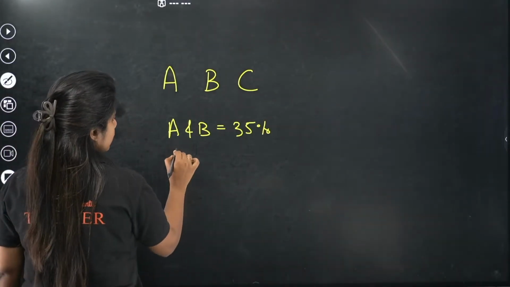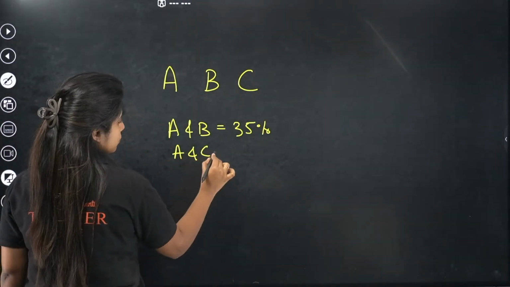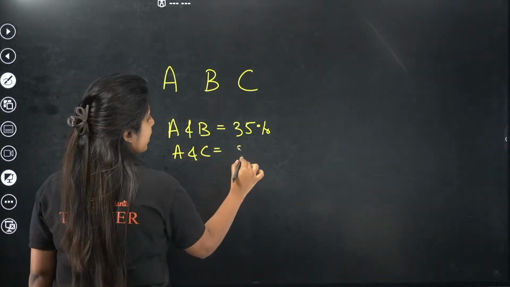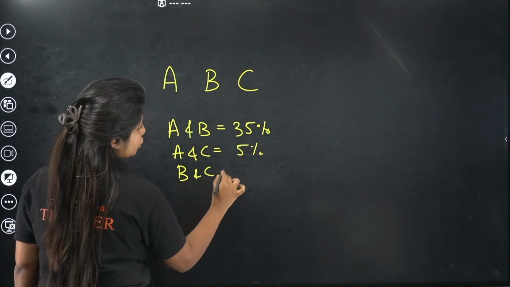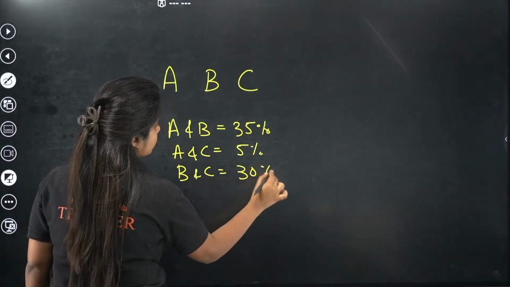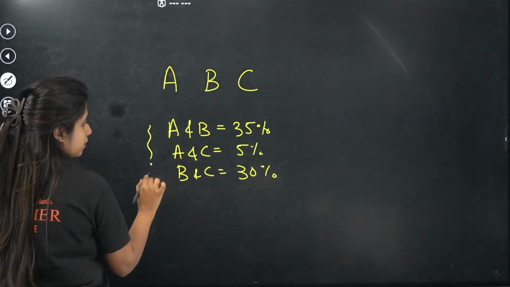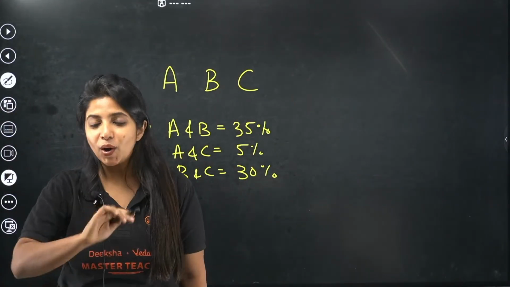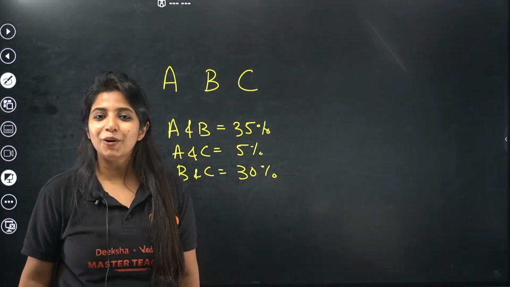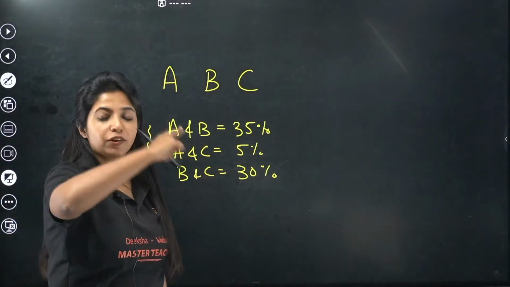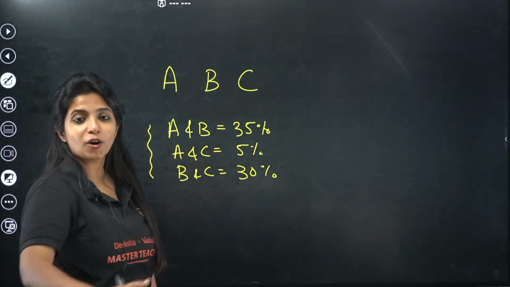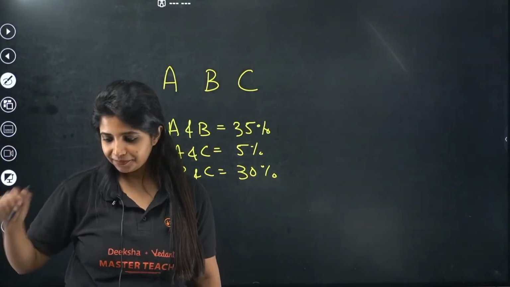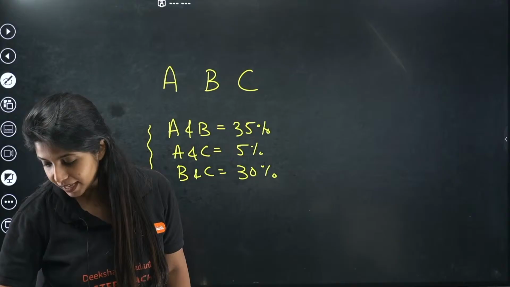A and C show 5% recombination and B and C show 30% recombination. What is the order of arrangement? Which one comes first, then what, then what? Any guesses? Pattern will be ACB.